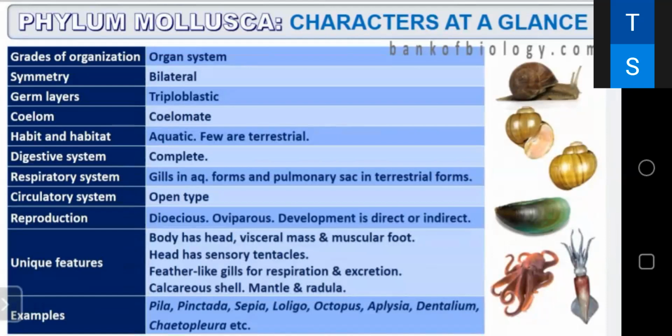The main unique features that we have to remember is that the body has head, visceral mass, and muscular foot. Head has sensory tentacles, feather-like gills for respiration and excretion. That is important. For excretion, they don't have any special organs like Malpighian tubules in the arthropods or nephridia in the annelids, but they are having feather-like gills both for respiration and excretion. They are having calcareous shell and the mantle and radula.